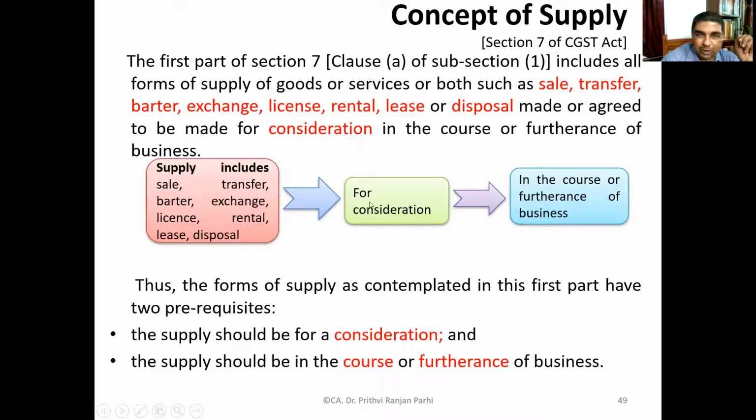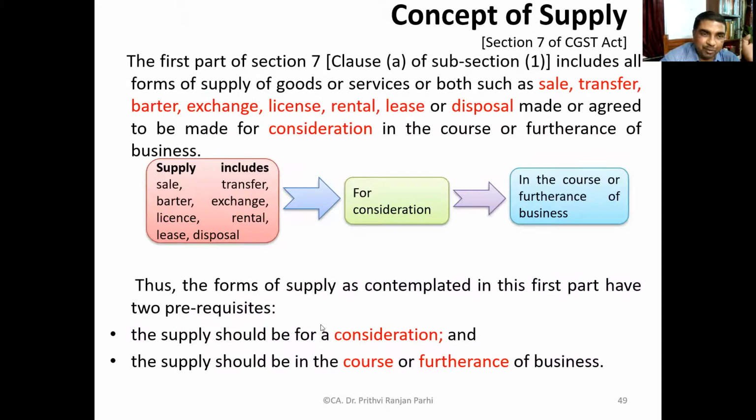But this should be for consideration. And one more thing about consideration you have to remember, which you have covered, is that consideration need not flow from the recipient. Consideration can be paid by a third party also. That is also consideration. So all these transactions for consideration in the course of furtherance of business are supplies. This is the essence.